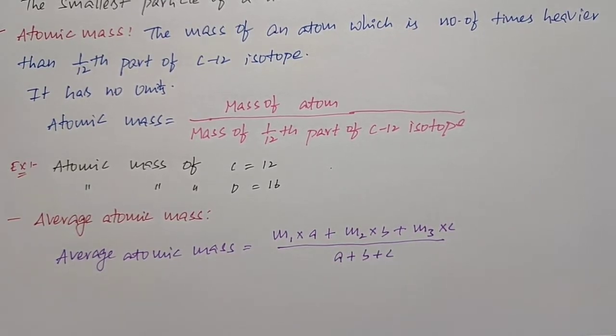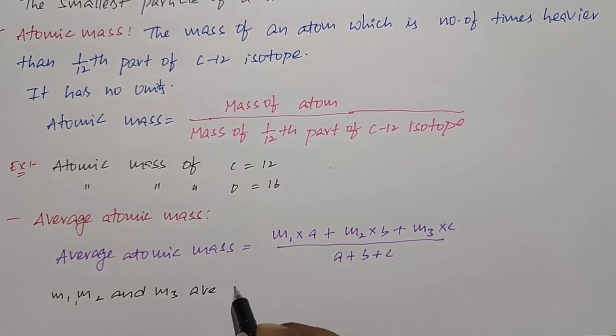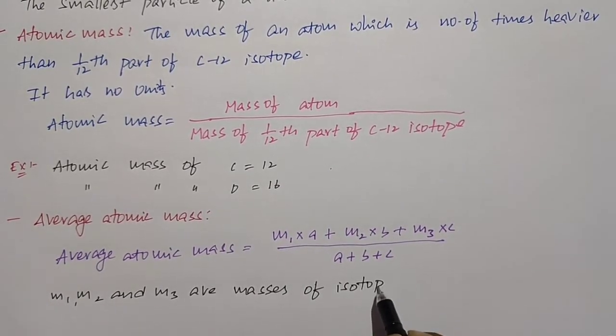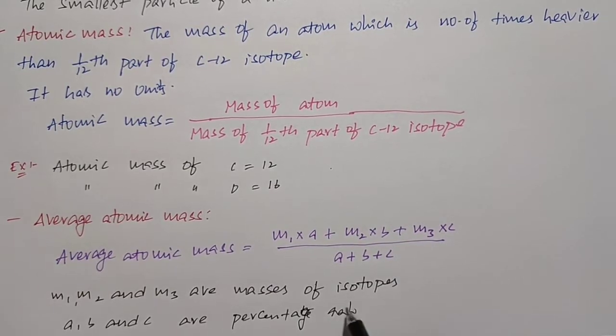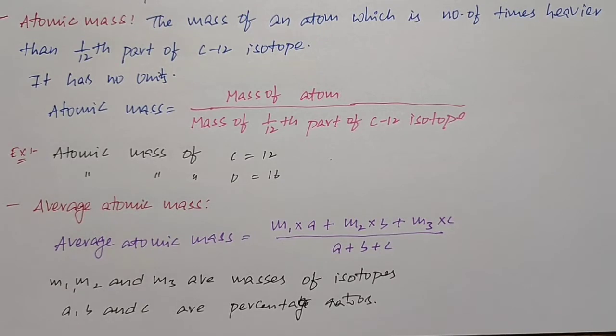So here m1, m2 and m3 are masses of isotopes. At the same time, a, b and c are percentage ratios. Okay, this is about average atomic mass. I will explain some problems based on the average atomic mass in the next video. In this video I just want to discuss only the concept.